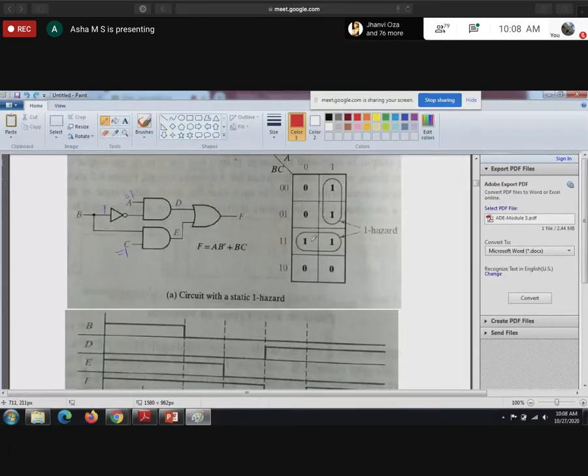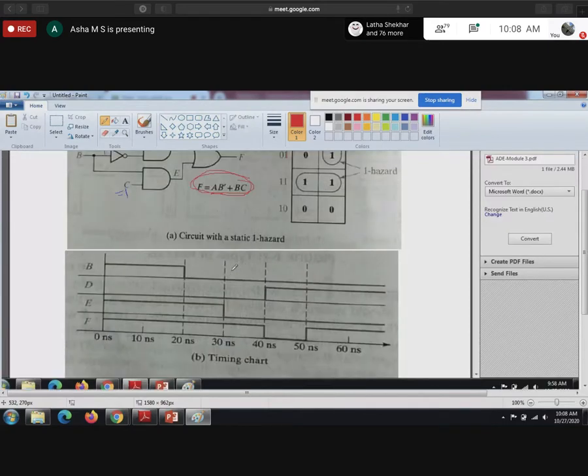So write down the function for the pairs. What is the minimized expression? Your C will get cancelled, then I got A B bar. Next, here these two terms will get cancelled. Next I got BC. So this is the minimized expression. Now we'll see whether hazards are there or not in this.